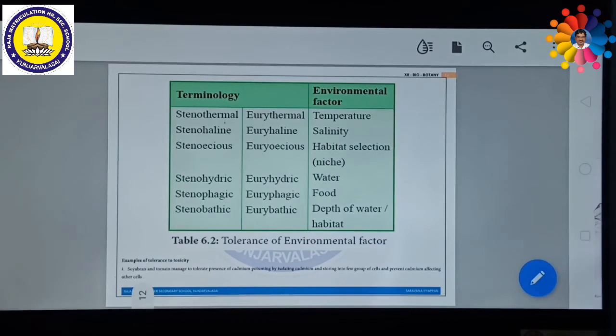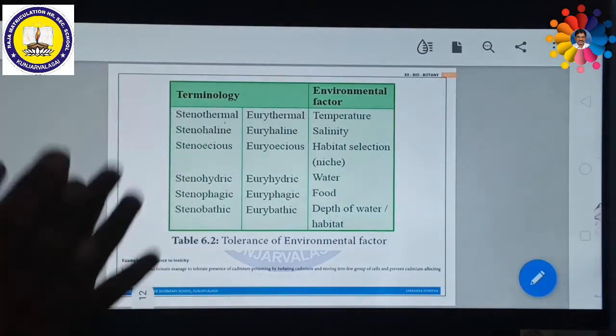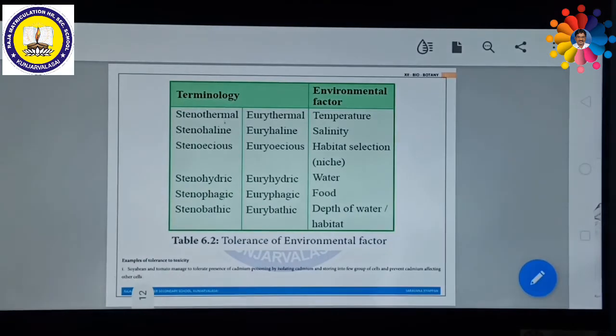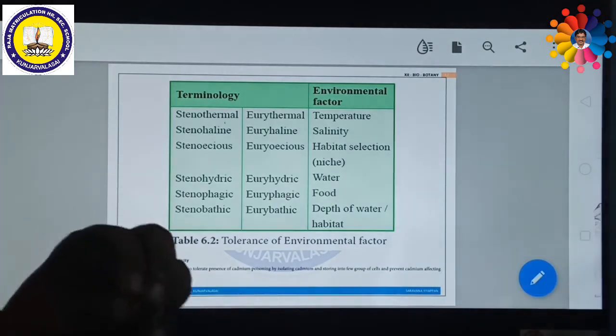So on the basis of whether stenothermal or eurythermal, various environmental factors, temperature, salinity, habitat selection, that is called niche, water, food, depth of water, habitat, everything will differ on the basis of the tolerance of every living organism. Next, examples of tolerance of toxicity. So far we have discussed tolerance of salinity, that means they can survive in salt conditions. What is meant by toxicity? Toxic means poison.